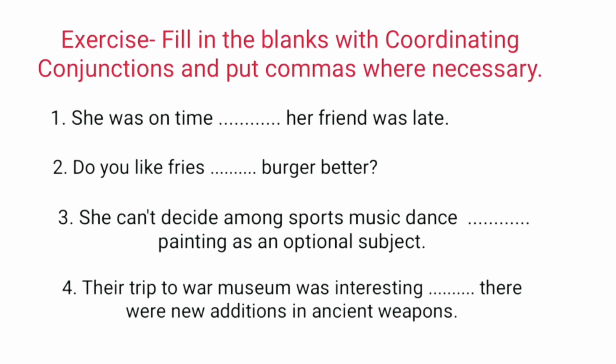Next: She can't decide among sports, music, dance, dash, painting as an optional subject. There are more than two things, so we'll put commas before the last two and put and between the last two. So the sentence will be like this: She can't decide among sports, comma, music, comma, dance and painting as an optional subject.